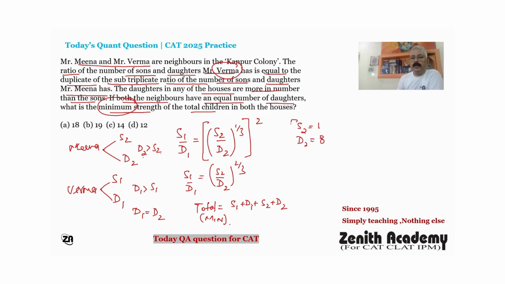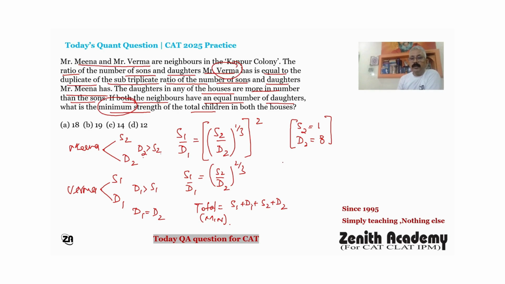This is a possibility. Both are perfect cube numbers, right? And the least possible numbers. So this will satisfy the condition that D2 is greater than S2 and D1 is greater than S1.